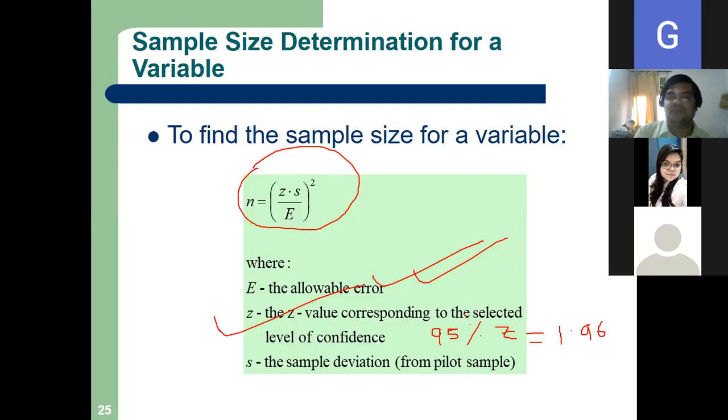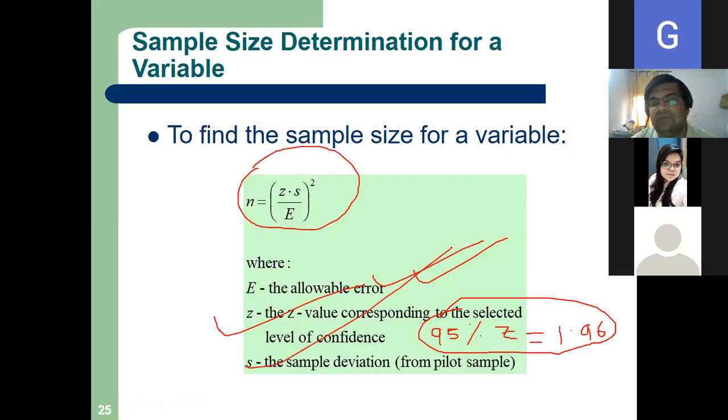Yes, this you remember, all of you. For this you don't need to open the Z table. You should always remember this. And today I showed you how it came to 1.96, right? S is the sample standard deviation.